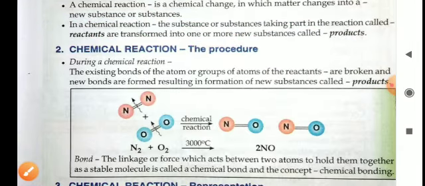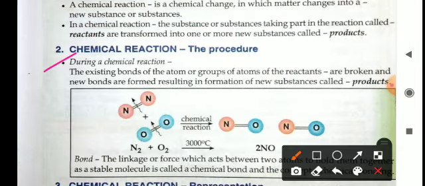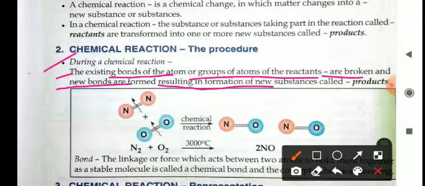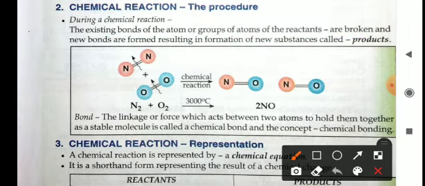Okay, so during a chemical reaction, the existing bonds of atoms or groups of atoms of the reactants are broken and new bonds are formed, resulting in the formation of new substances that are known as products. For example, N2 plus O2 react at 3000 degrees centigrade and form 2NO, nitric oxide.